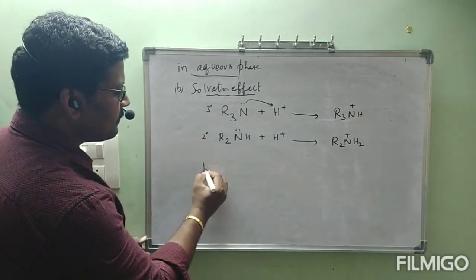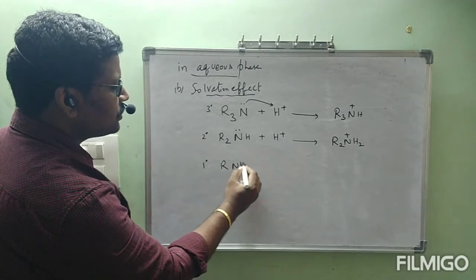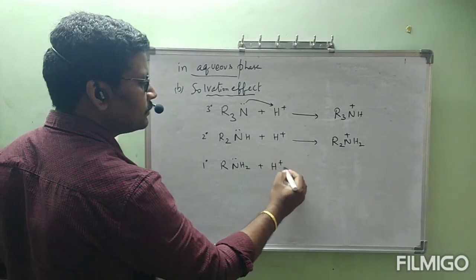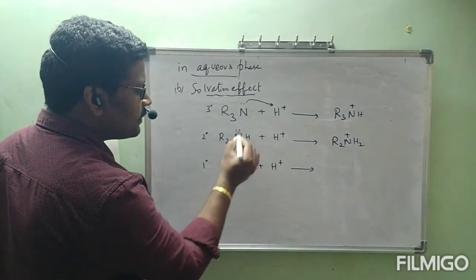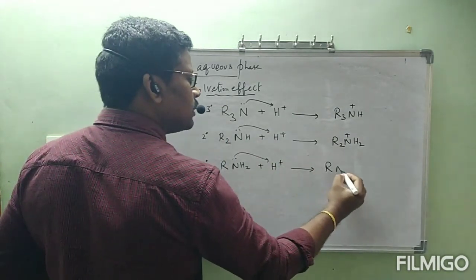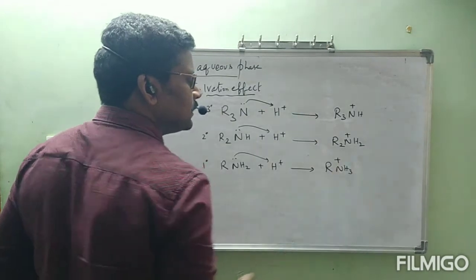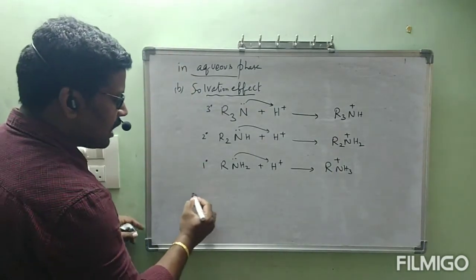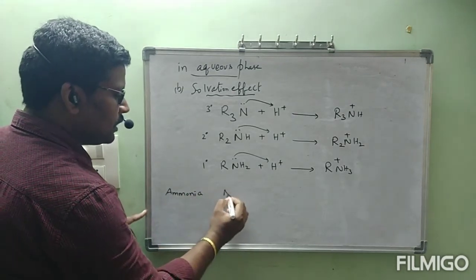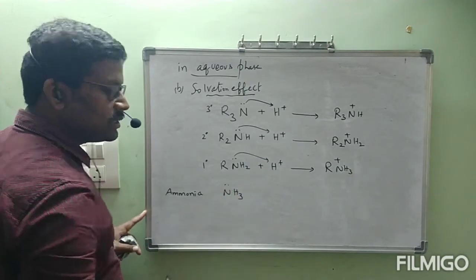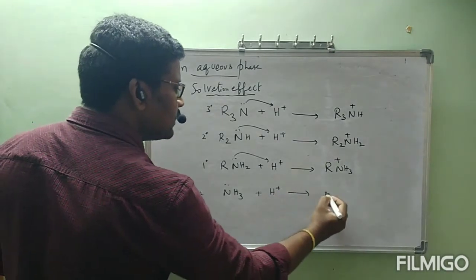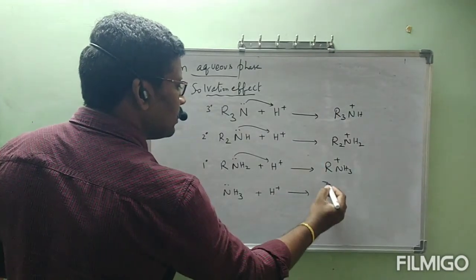Next, primary, RNH2. The lone pair is there, and it reacts with H plus. This lone pair is donated to form RNH3 plus. Next, ammonia. Ammonia, NH3, contains a lone pair. When it reacts with H plus, we will get NH4 plus.